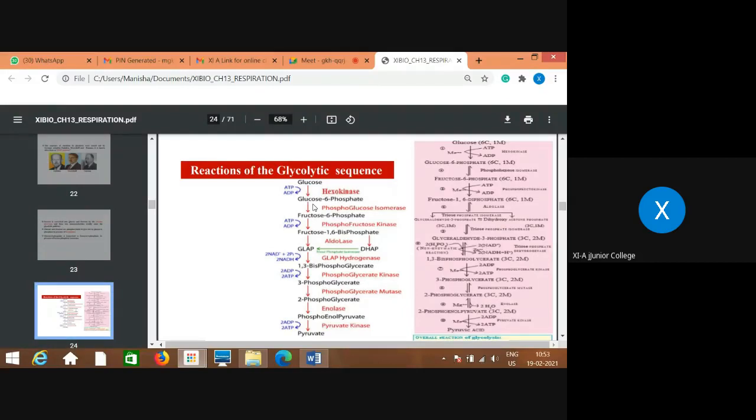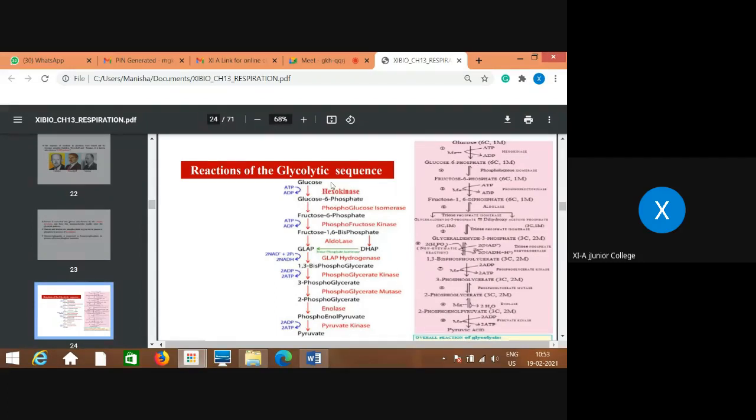Glucose is converted into glucose 6-phosphate in the presence of the enzyme hexokinase. When you write these reactions, pathways or cycles, though the names of enzymes are given here for your understanding, they are not expected to be written in the exam. But try to understand these names of the enzymes, as we have taken in detail in the biomolecules enzyme part how they are named.